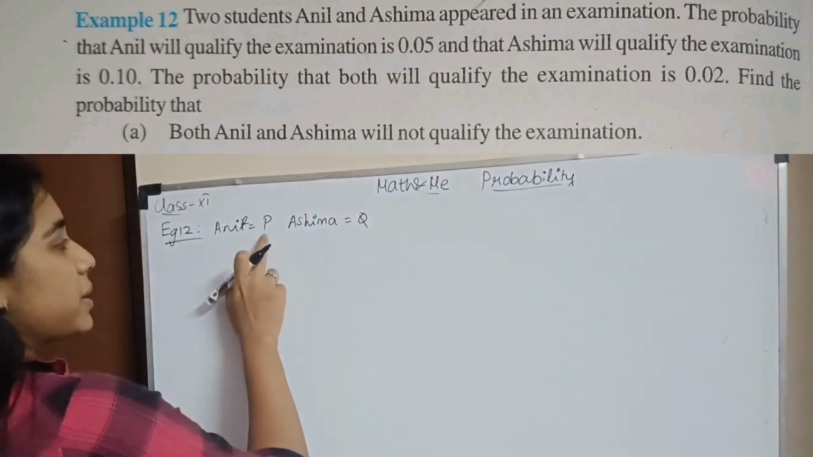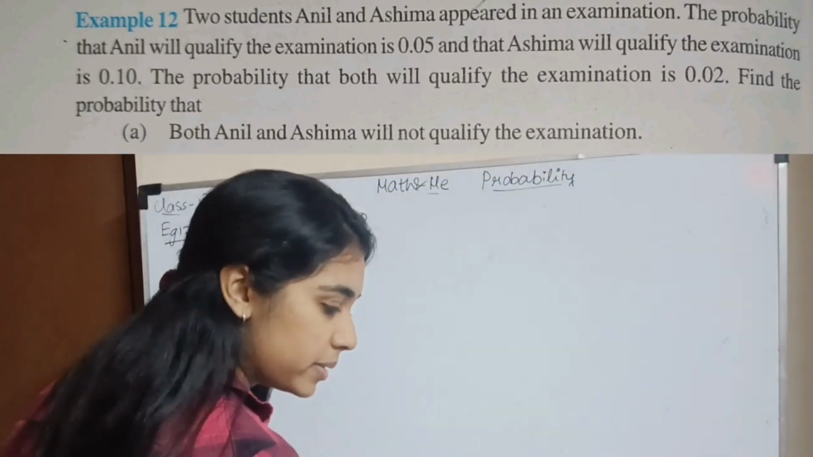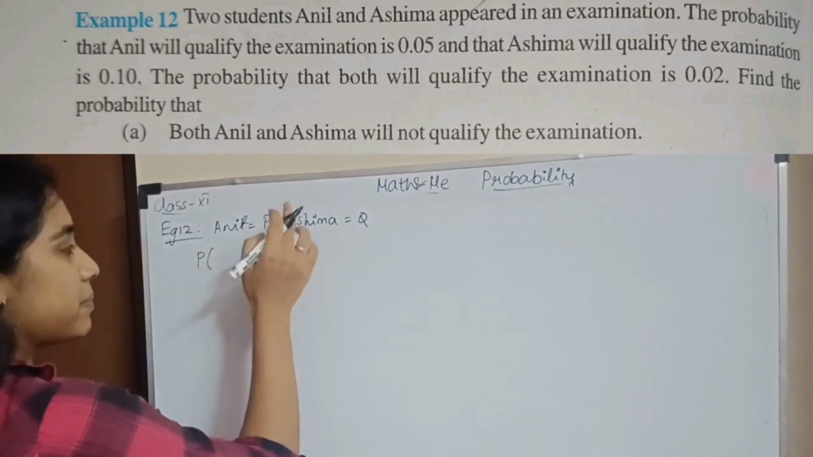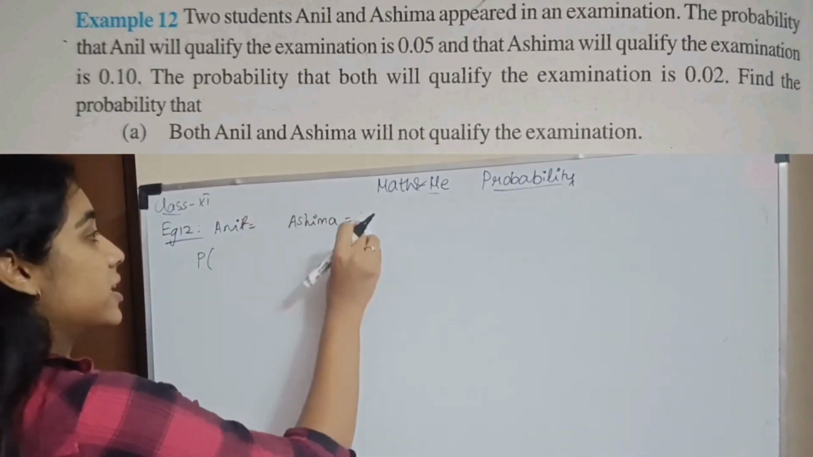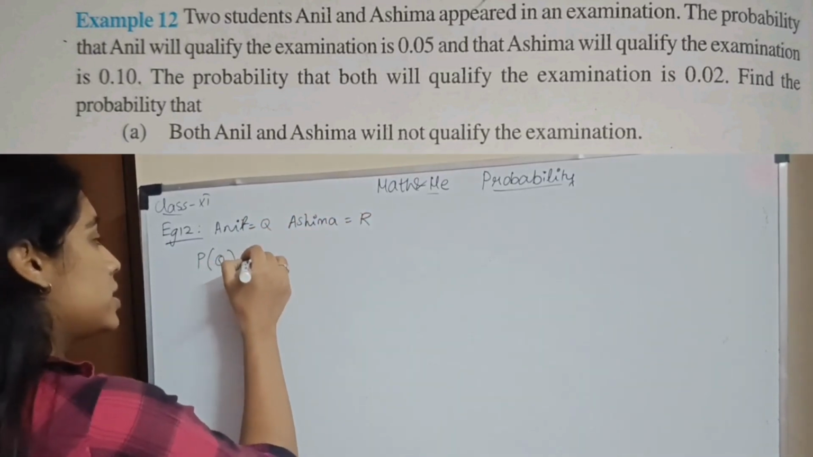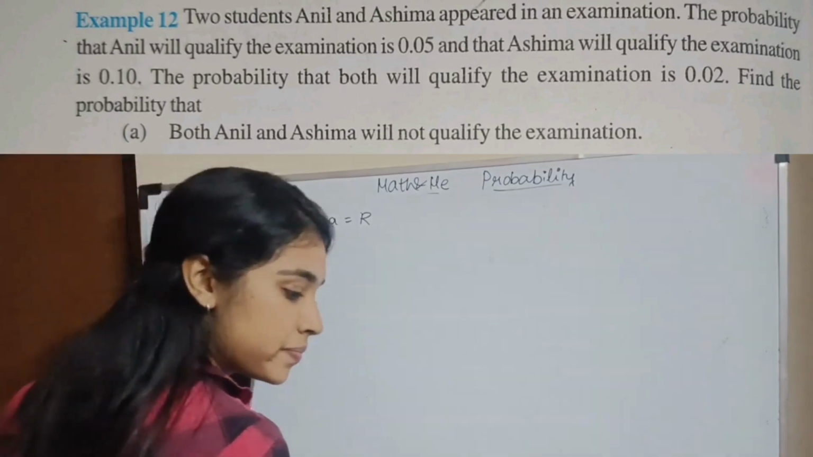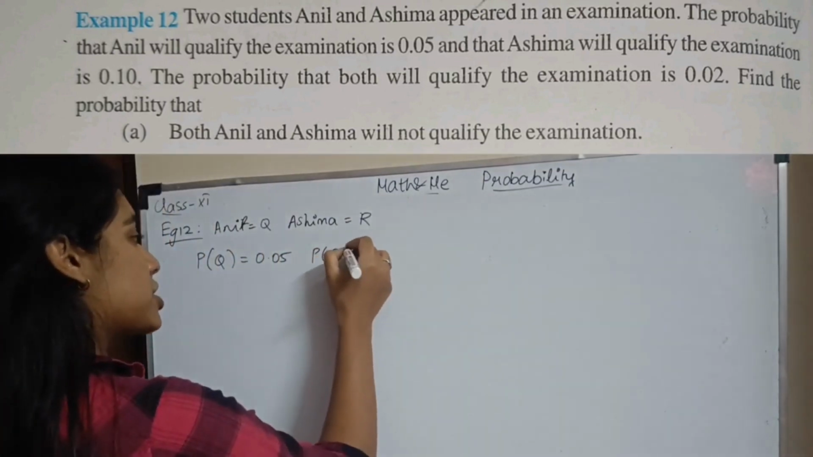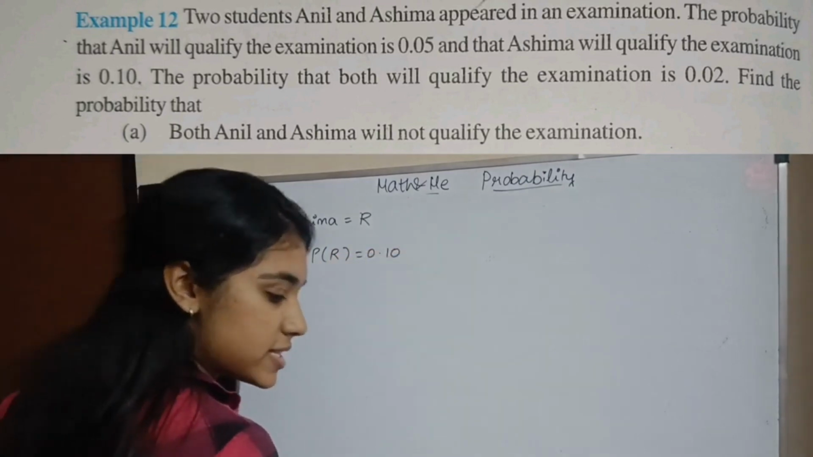So, I denote Anil by P and Ashima by Q. So, the probability that Anil will qualify the exam is 0.05. Since we are using probability, I'll go with Q and R. So, probability of Q is 0.05 and the probability that Ashima will qualify the exam is 0.10.